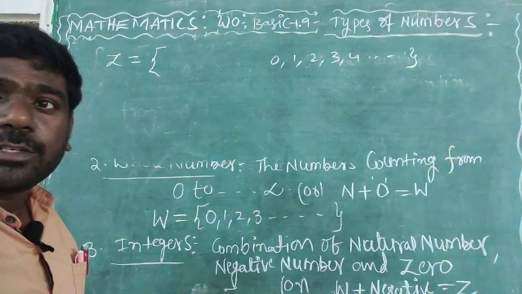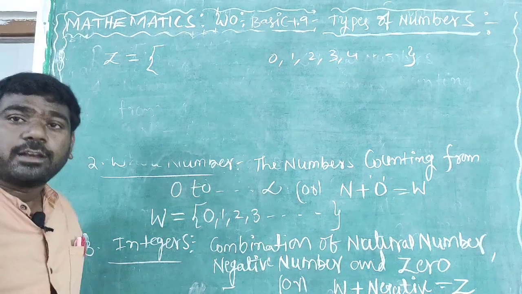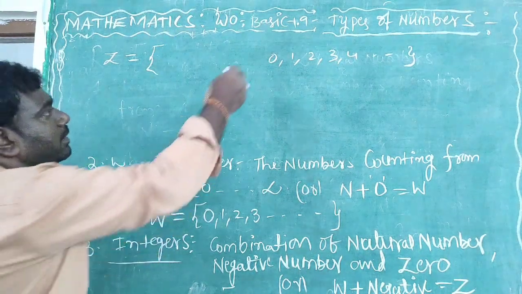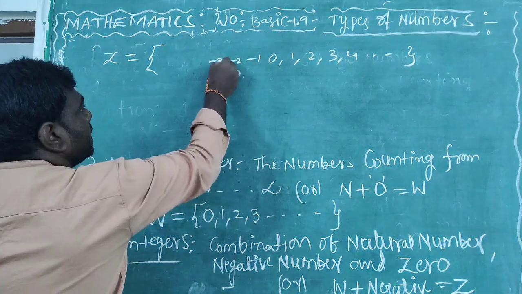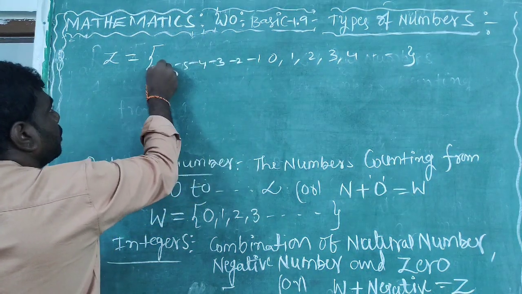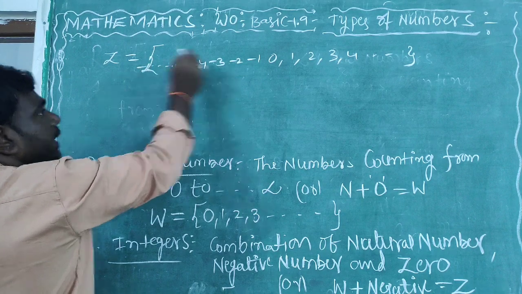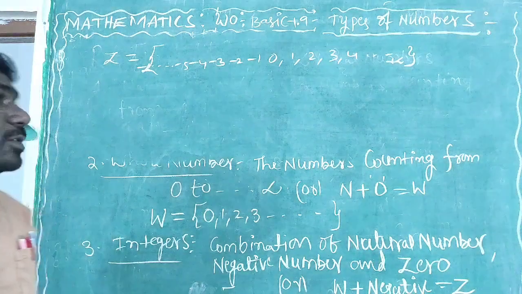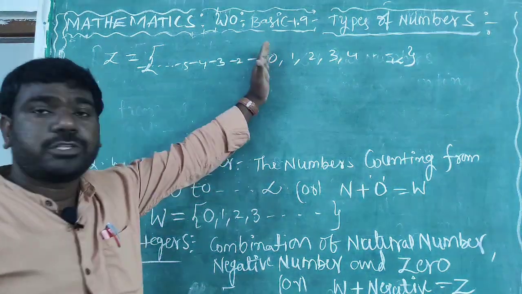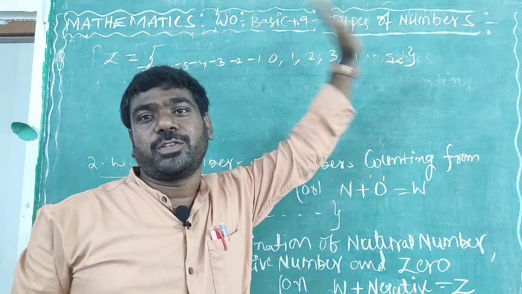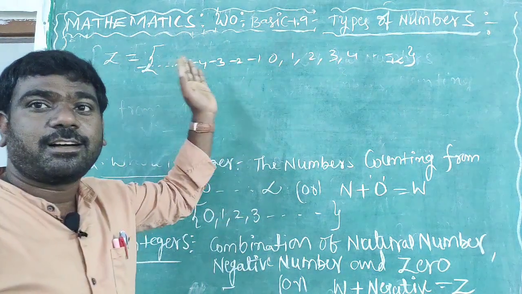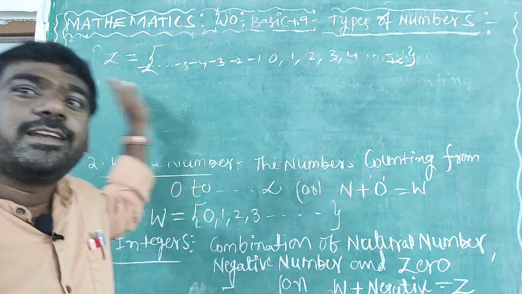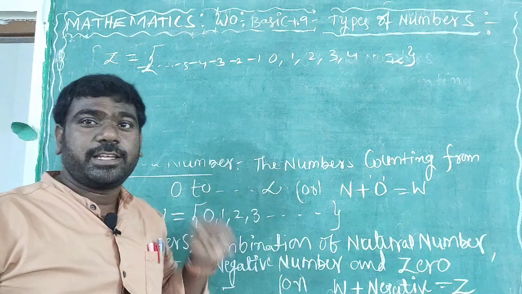Plus, next one includes negative numbers: minus 1, minus 2, minus 3, minus 4, minus 5 and so on, minus infinity, and so on, positive infinity. See, 0's right side is all positive numbers, 0's left side is all negative numbers. So in this direction is increasing numbers, and this direction is decreasing numbers.